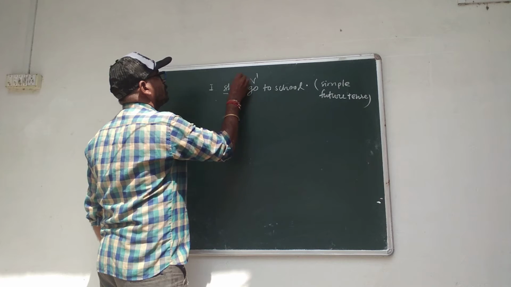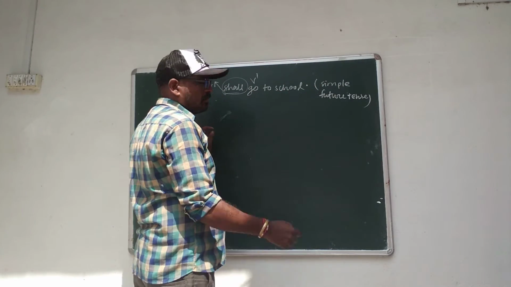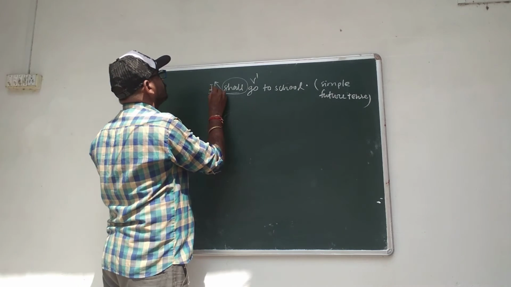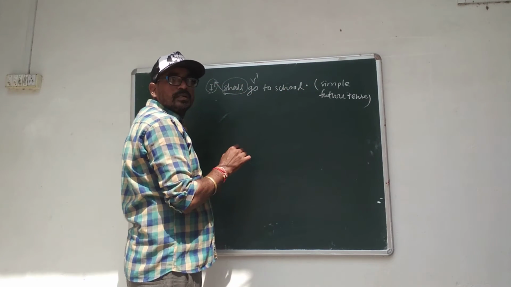Here we use shall with I to show simple futurity. We always use shall with I to show the simple future tense.